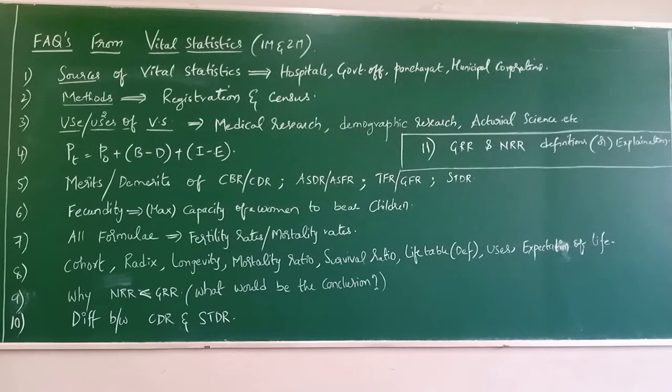Next, see here, hardly they will ask: define vital statistics. What are the vital events? You know what is the definition of vital statistics? Numerical records, analysis and interpretation of numerical data of vital events which occur in human population. This is the definition of vital statistics. At the same time, what are the vital events? Births, marriage, sickness, divorce, right, death. All these are vital events which occur in human population.